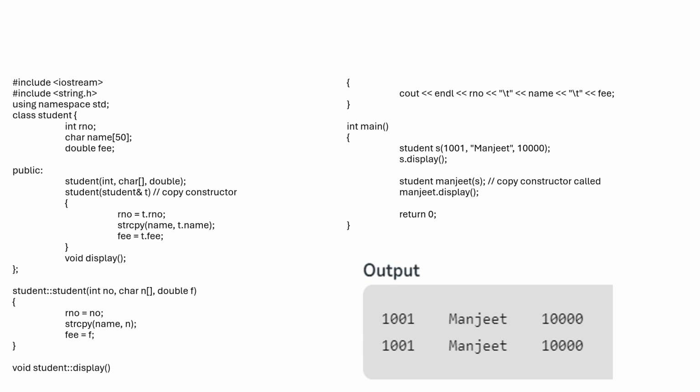So in the main function we are initializing the variables. First, Student s is created using the normal constructor. We give the register number, name, and then fees, and then we display. After that, by using the copy constructor, we create another Student object, and the copy constructor is called by using this object to display. So again the same data is printed as output.